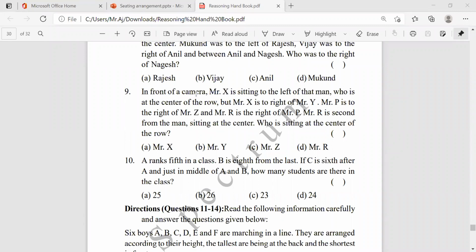Okay. In front of the camera, Mr. X is sitting to the left of the man who is at the center of the row. How many persons are here? We don't know first of all, we'll check that. What we know is this is the row and this is the camera.